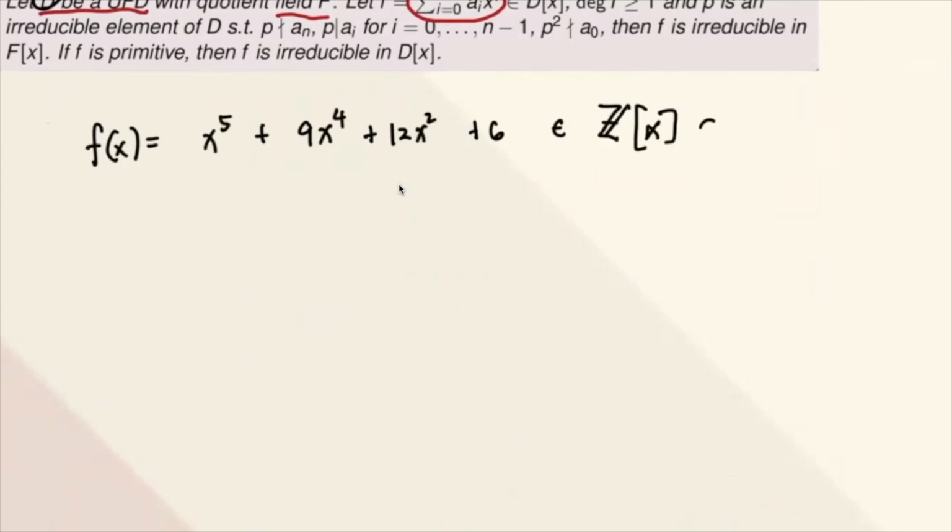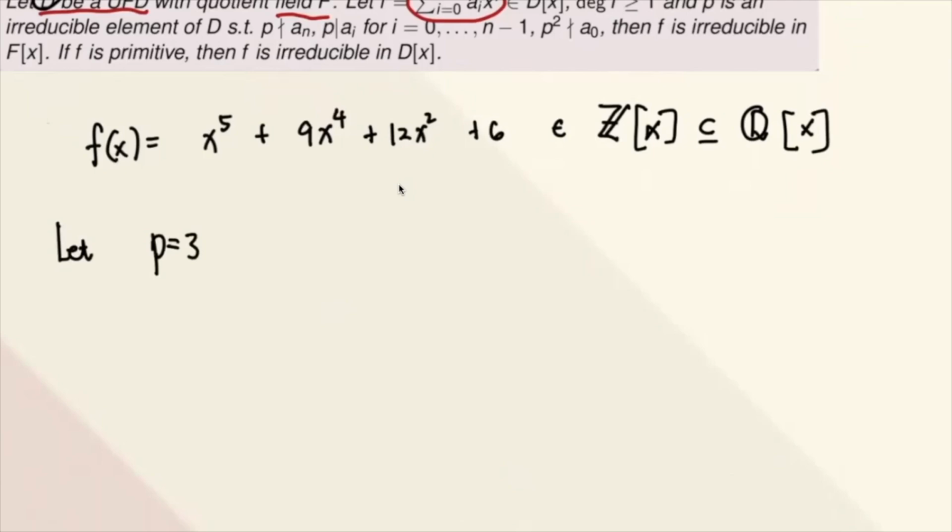Okay, let's have another example. So let's say your F of x is x^5 + 9x^4 + 12x^2 + 6. So they are elements of Z[x]. Remember, this is just a subset of Q[x]. Okay, so the question is, irreducible ba to siya over Q or not? Okay, let's consider